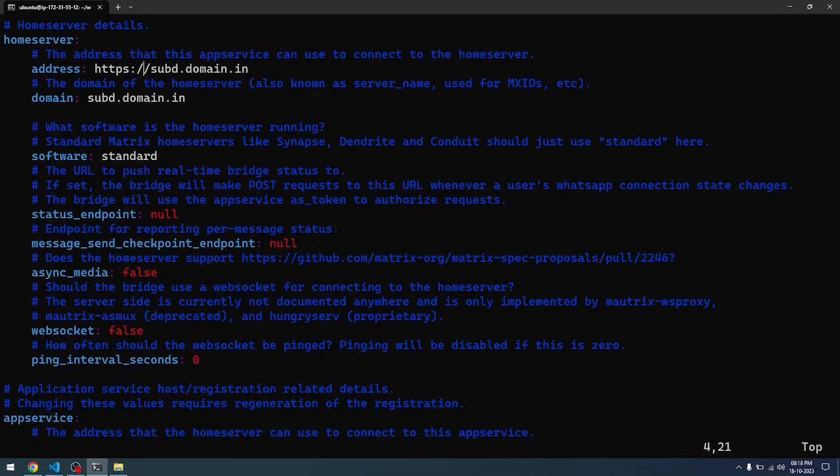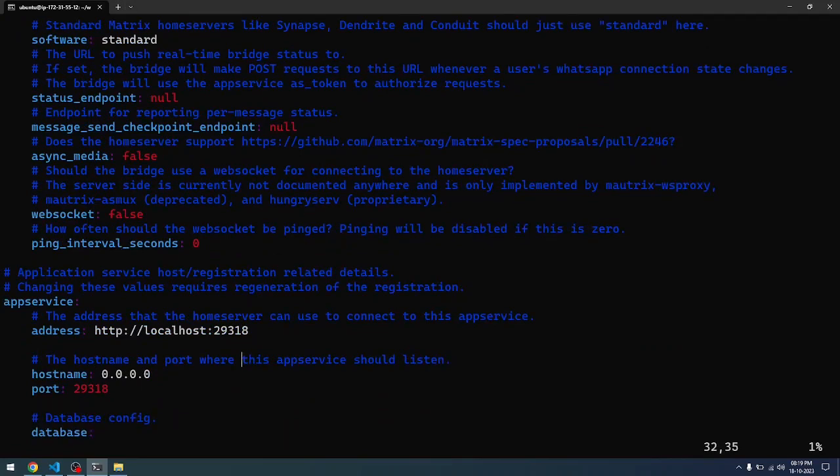It should be the complete subdomain name of your Matrix home server, and the domain also should be the complete server name. For example, if your server is myhomeserver.homeserver.com, then you should mention it here in the full form. After that, you can mention the same thing in the domain also. After that, don't touch any of these things.